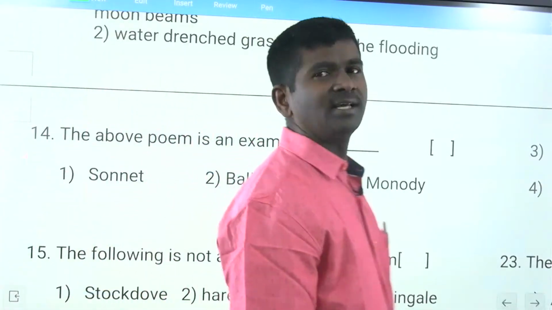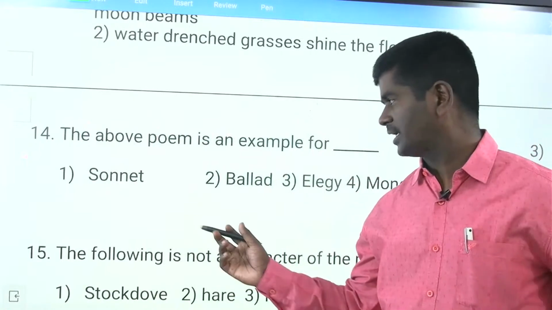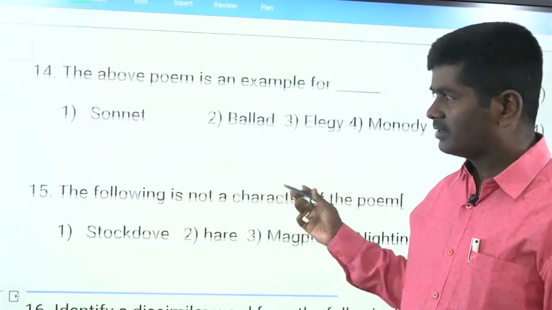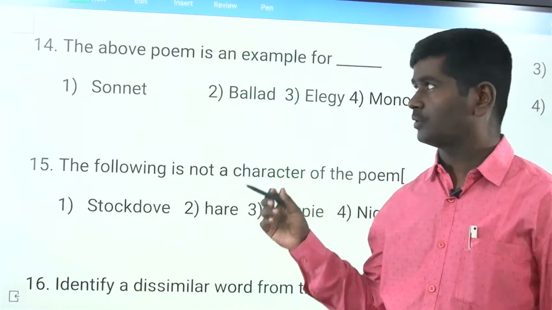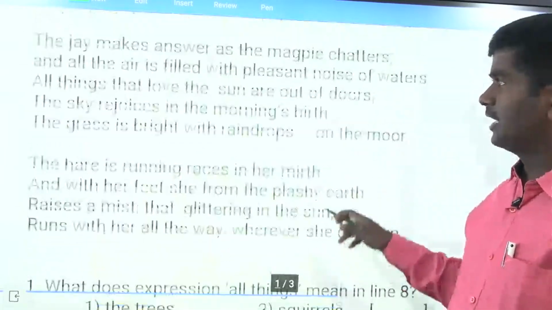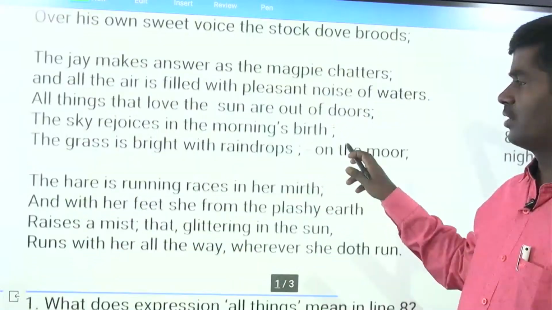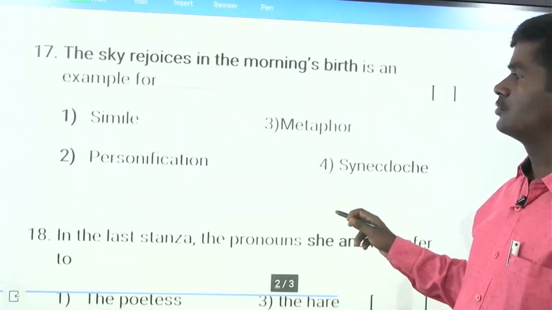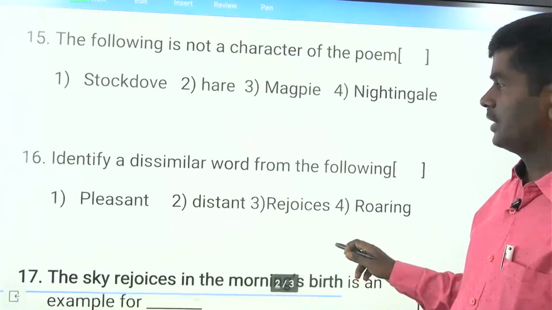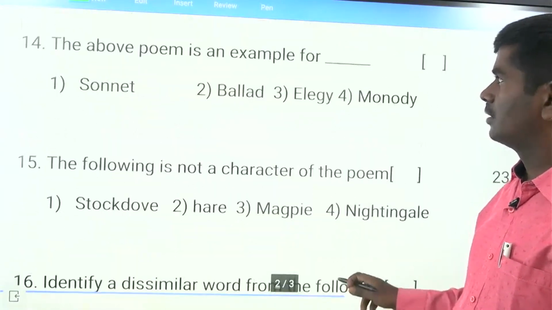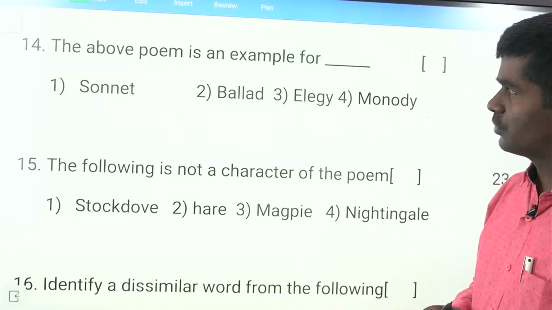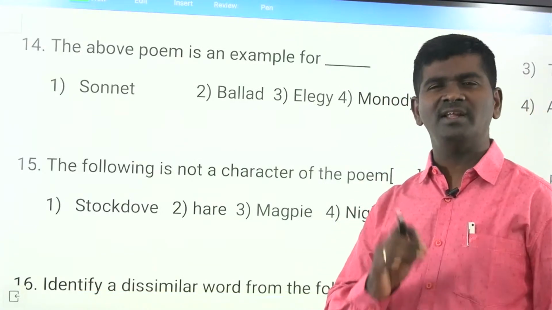The above poem is an example for what? Sonnet, ballad, elegy or monody? Let's see how many lines you can see: 4 plus 4, so only 12 lines. It is not a sonnet. Is it a ballad, elegy, monody or sonnet? Actually, it's an example for a lyric poem.